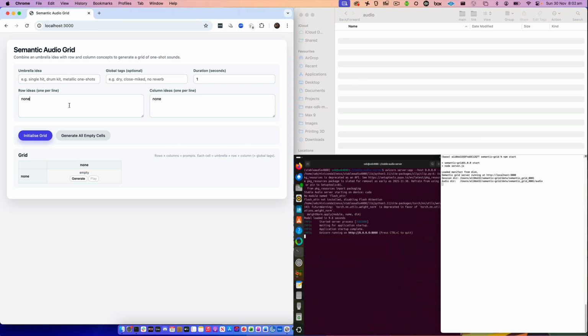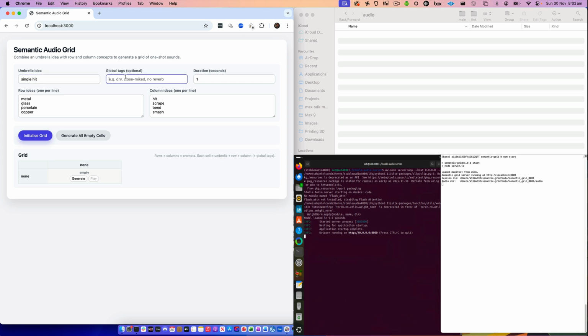And what I'm going to do is just basically have some row ideas and some column ideas. So for row ideas, I might have metal, glass, porcelain, copper. And for column ideas, I might have maybe hit, scrape, bend, and smash.